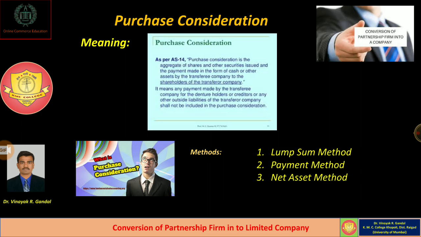While calculating the purchase consideration under this method, we have to consider only the assets or liabilities which are taken over by the company and ignore the assets and liabilities which are not taken over by the company. So as per the net asset method, the calculation of purchase consideration is based on the formula: agreed value of assets taken over minus agreed value of liabilities taken over.